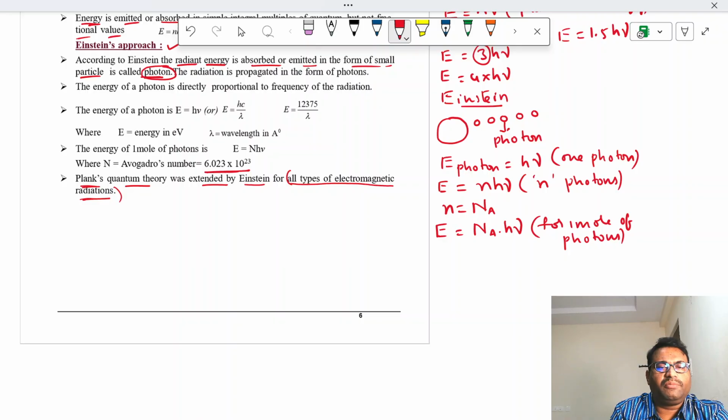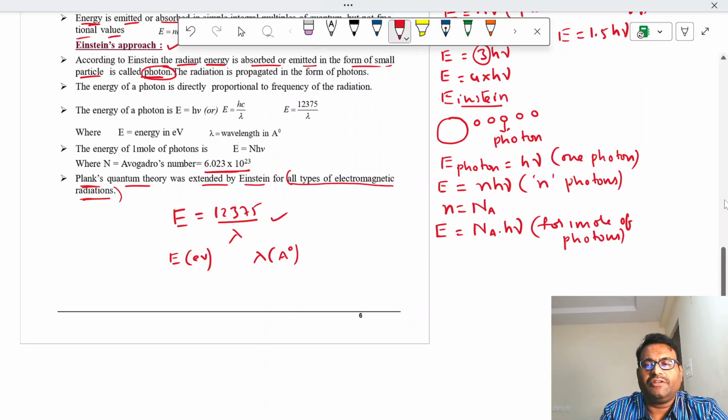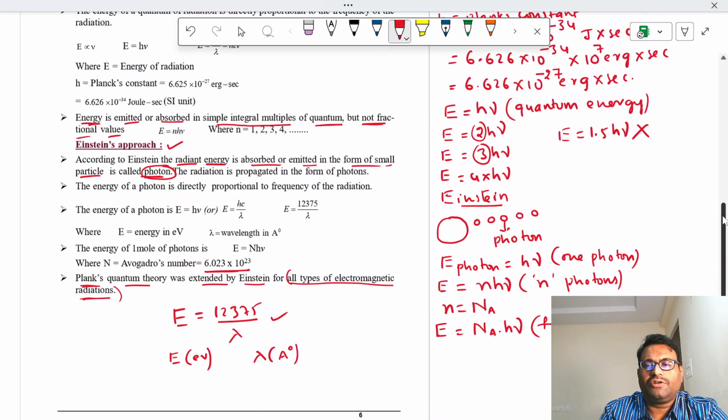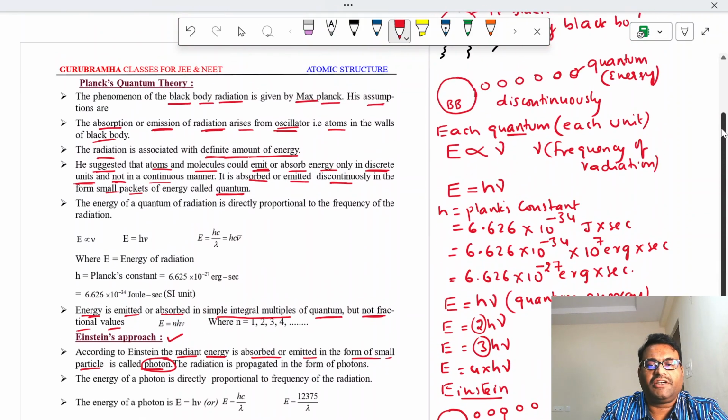Then E can also be calculated as E is equal to 12375 by lambda, when E is expressed in electron volts and wavelength in angstrom units. We can use this form. Hope this concept is clear.